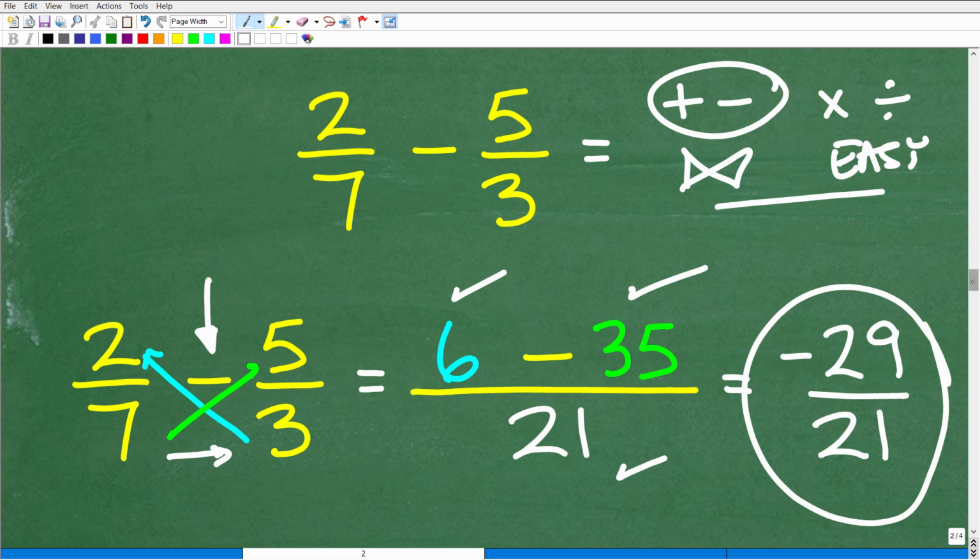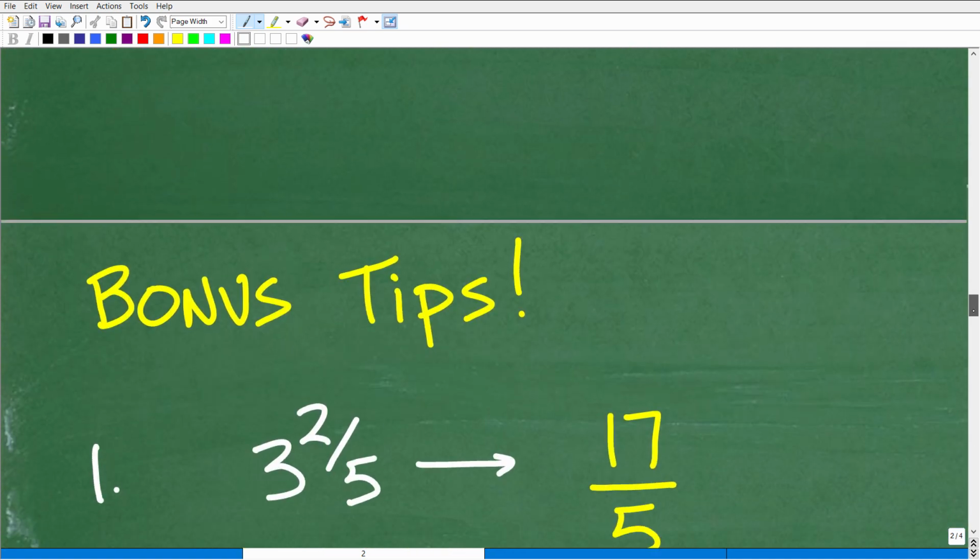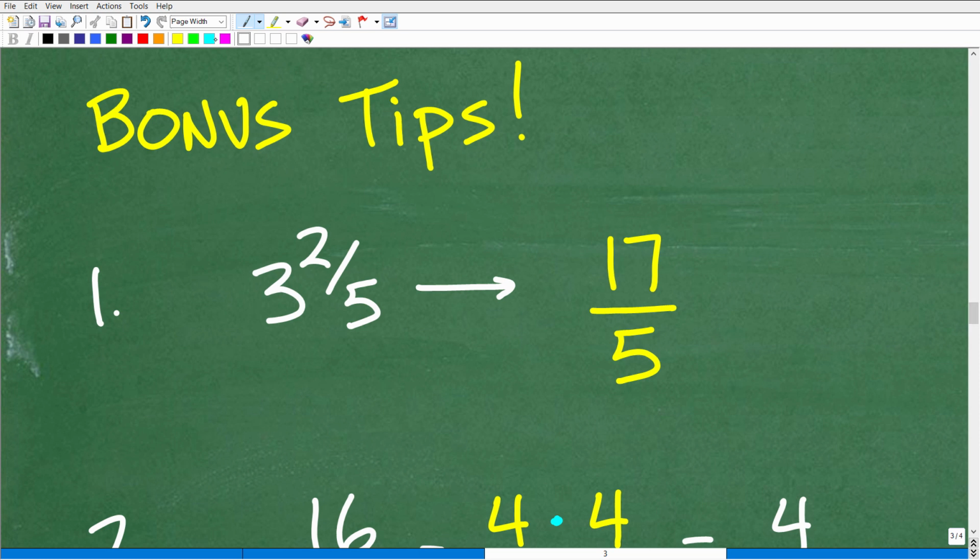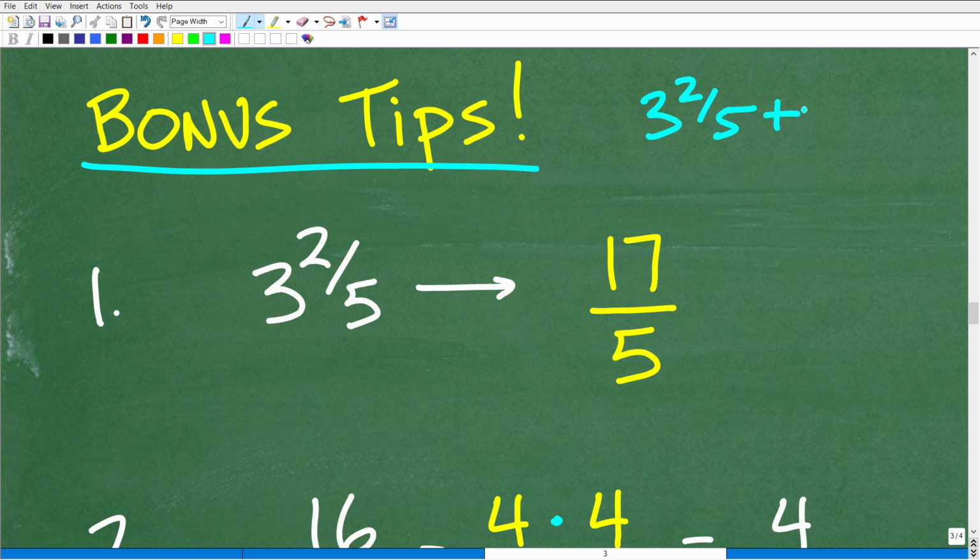Now, let me give you a couple of bonus tips here. Some of you might be saying, but what about this? What about that? Well, I can't possibly cover every single aspect of fractions you need to know, but this is a lot of ground that I'm covering here. So here's the first thing. What if you're dealing with mixed numbers? Say you have something like 3 2/5 plus 1 1/3. How do I do the bow tie method with this? Well, here's what you need to do.